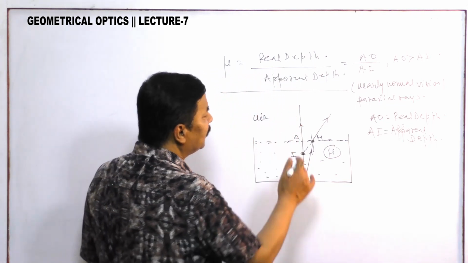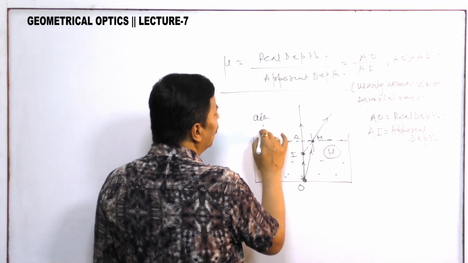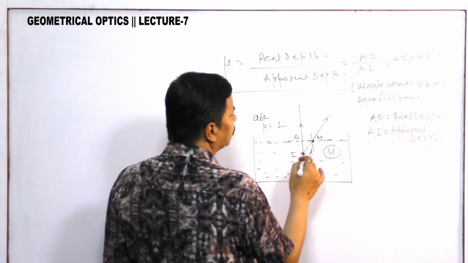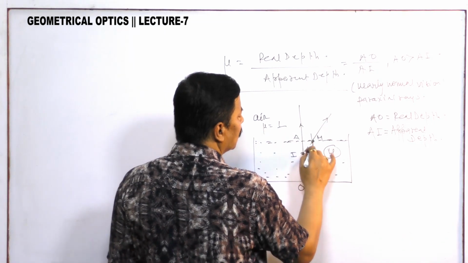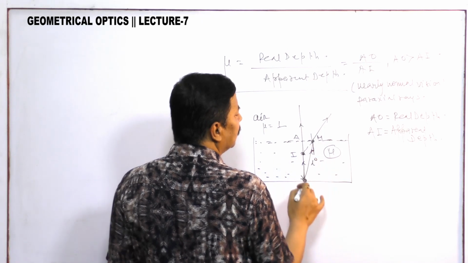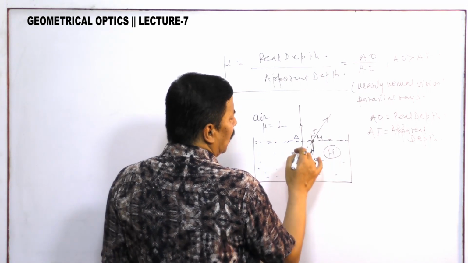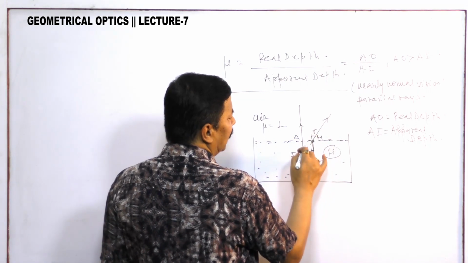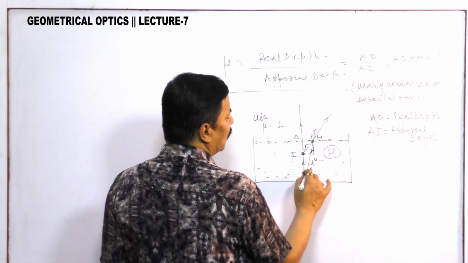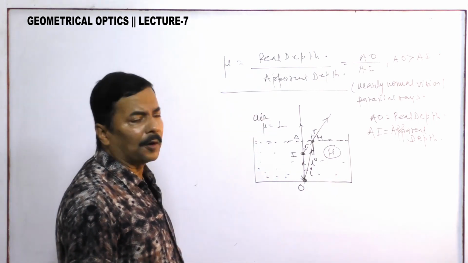So, in this situation, here air is there. What is the refractive index of air? 1. This is the angle of incidence, this is the angle of refraction. This is the corresponding angle, so this is R, this is the angle of incidence, alternate angle, so this is also I. Now I am trying to move towards the proof of this one.